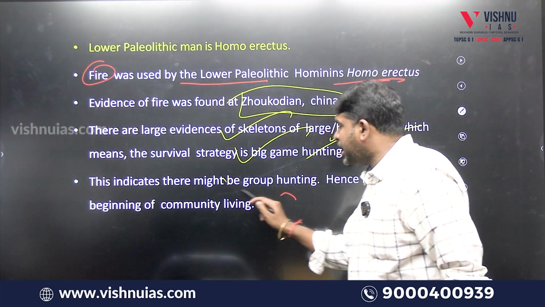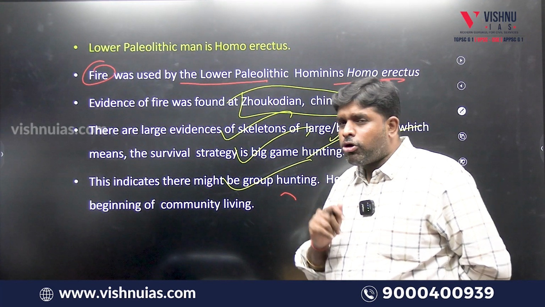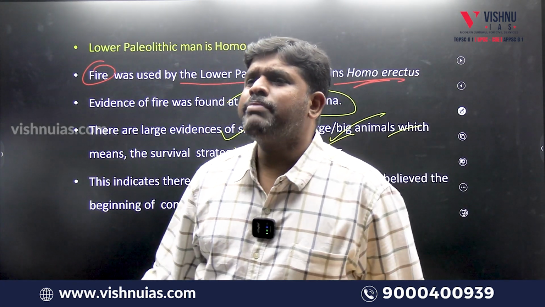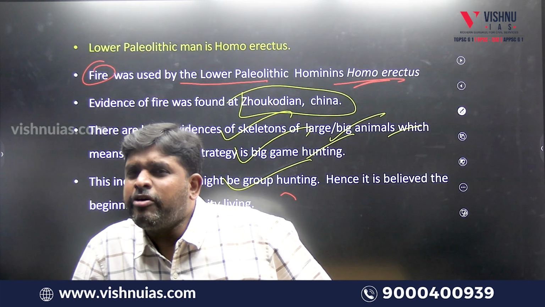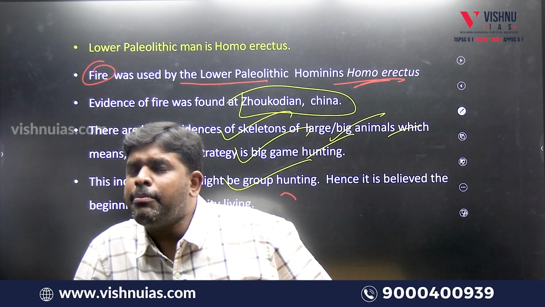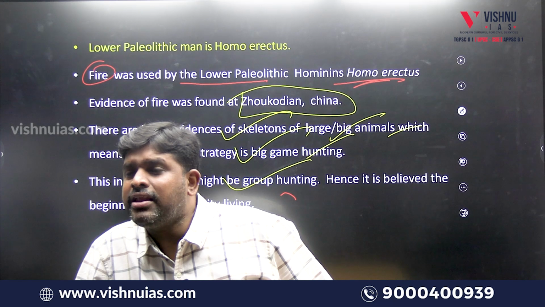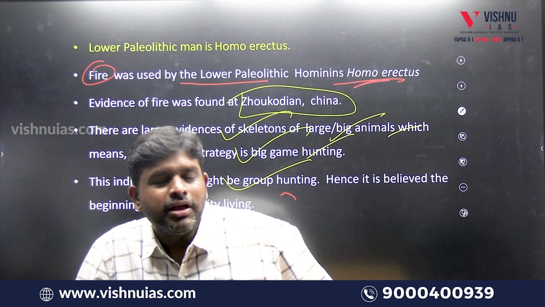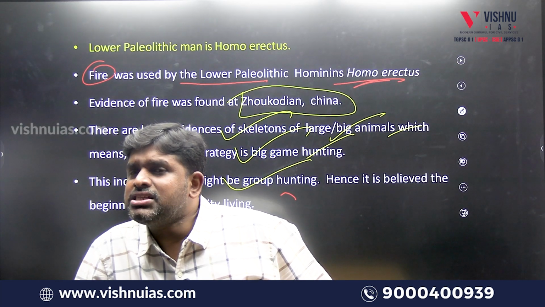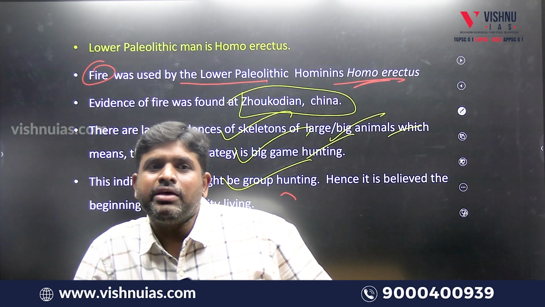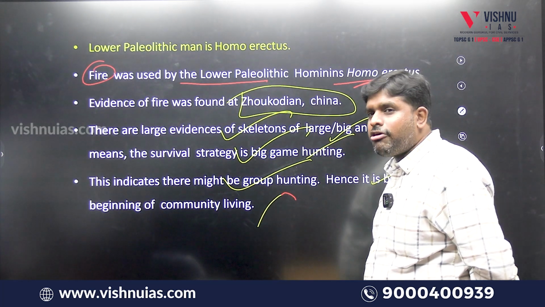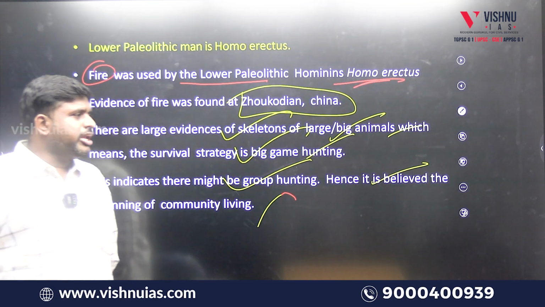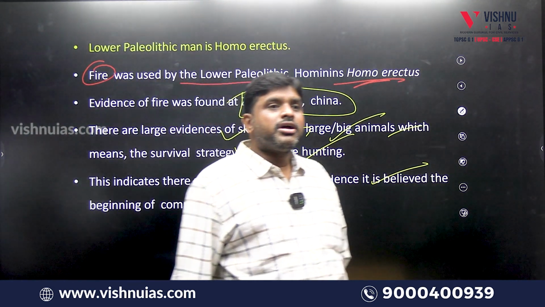This indicates there might be group hunting. How did I come to the conclusion of group hunting? Big animals. One man cannot kill a big animal. Compulsorily, a group of people should form a team, collaborate, have a strategy, plan, and kill the animal. It means they are living like a group. So big game hunting is one of the evidence that there was group living. Hence it is believed to be the beginning of community living. So group living means community living.